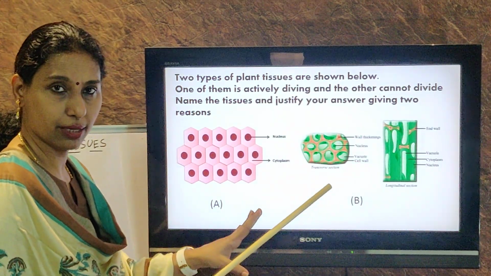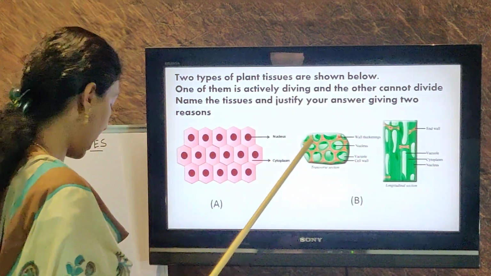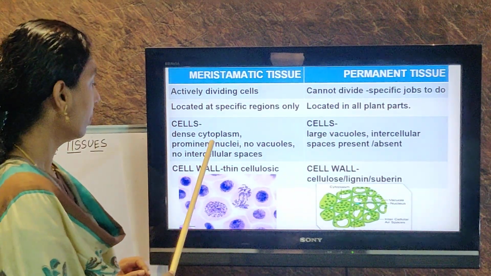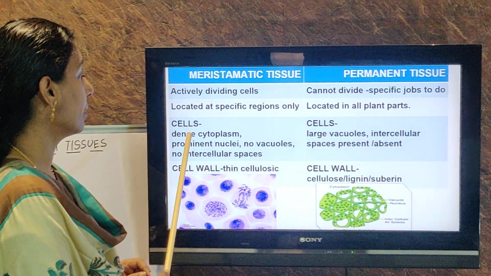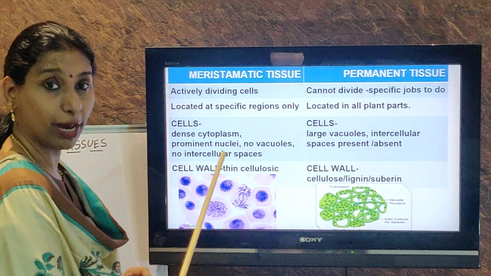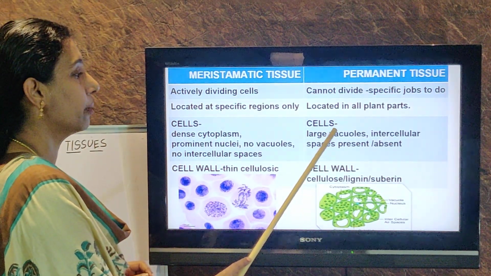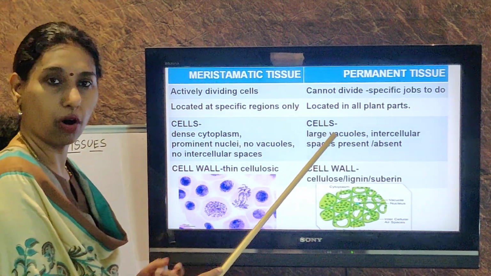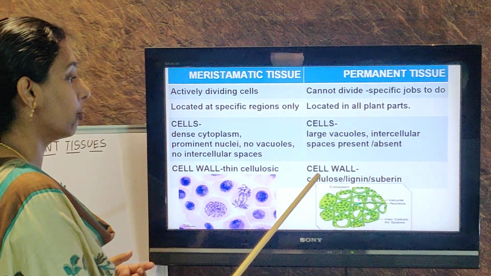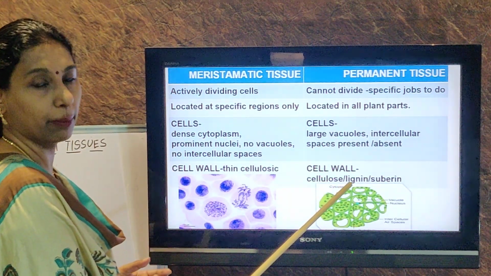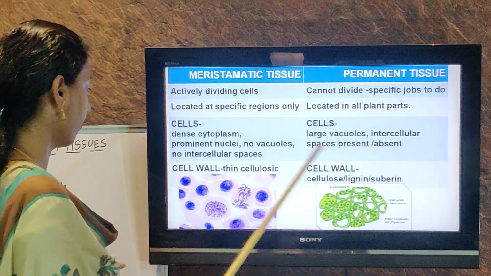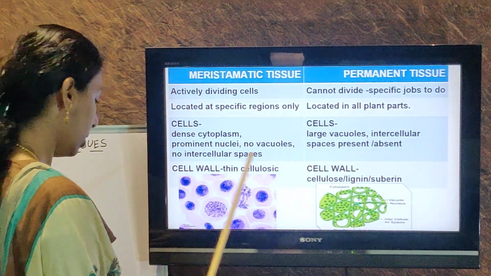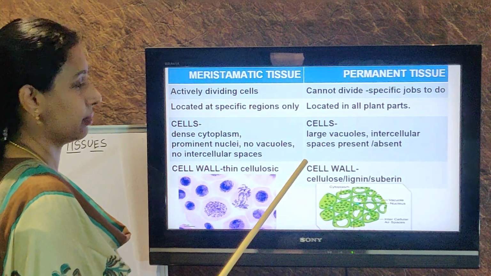You recognized it. So now the justification for that, how will you write? Remember this difference you have learned. These points you have to write. The cells have dense cytoplasm, prominent nuclei, no vacuoles. Whereas in permanent tissue they have large vacuoles. Intercellular spaces are present or absent. Okay, and the cell wall is of course thick and made up of cellulose, lignin or suberin. Here the cell wall is made up of only cellulose. Clear? So remember to add these points in your answers.